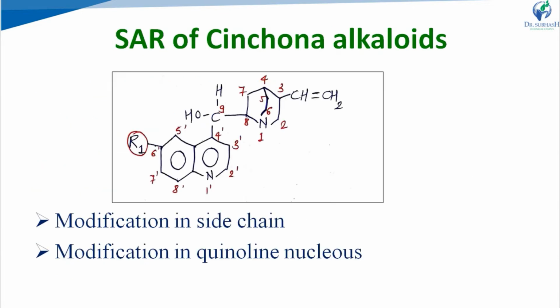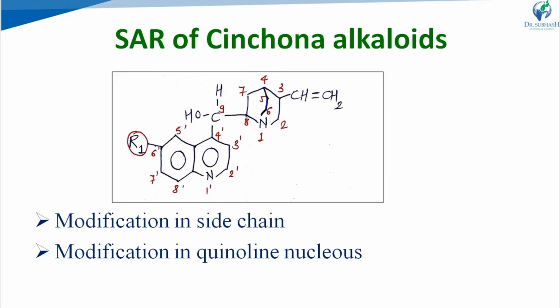Now, next is the SAR, structure-activity relationship, of cinchona alkaloids. This is the common structure for the cinchona alkaloids. R1 varies with different cinchona alkaloids.